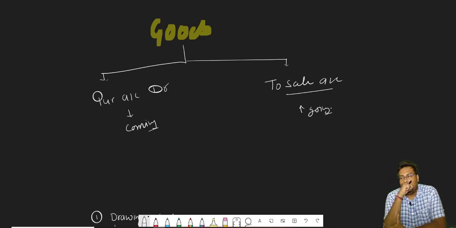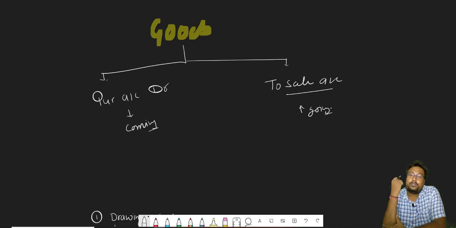This is clear. What is the meaning of goods? An article in which the business is dealing. When we purchase the goods, which account do we open? Purchase account debit. In purchase, goods are coming. Next one is to sales account. When goods are going out, it will be considered as sales account. I think this much is clear.